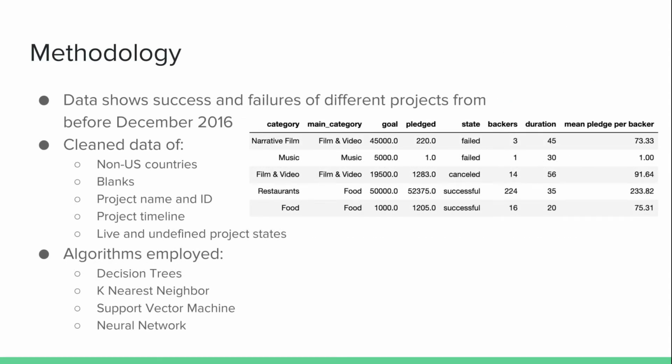The data we found from Kaggle consisted of the results of many Kickstarters up until December 2016. Before we started using the data, we cleaned it of various columns that we decided would not be used in this project. We also narrowed it down to US only and took out rows that had missing numbers. We focused on the category, the number of backers, amount pledged, goal, and the state of the project. The table on the right shows 5 of many rows from the set, with the columns we decided to keep. Using this data, we decided to employ multiple algorithms to classify and determine key characteristics. These algorithms were decision trees, k-nearest neighbor, support vector machines, and neural network.